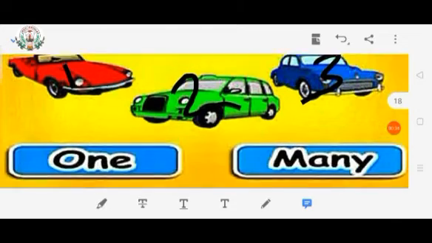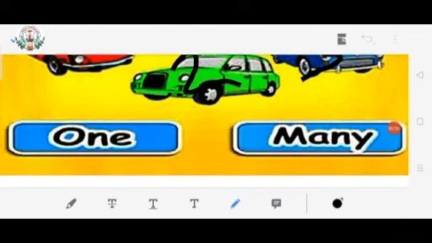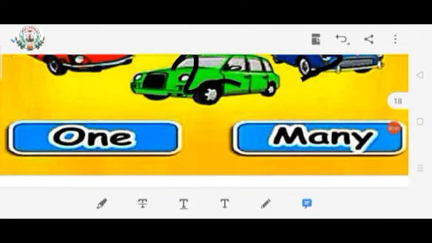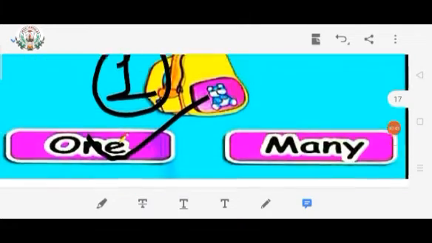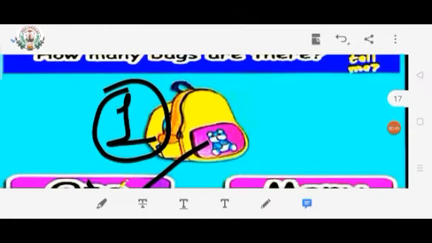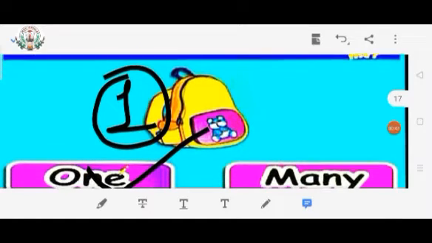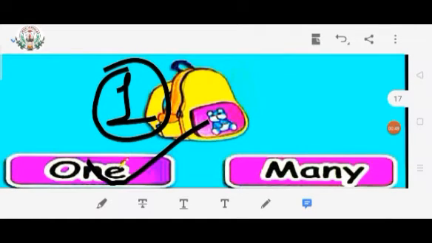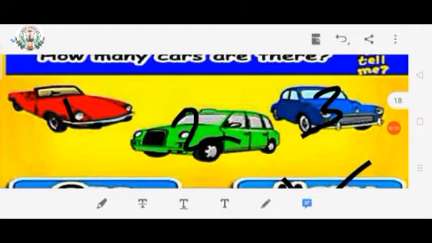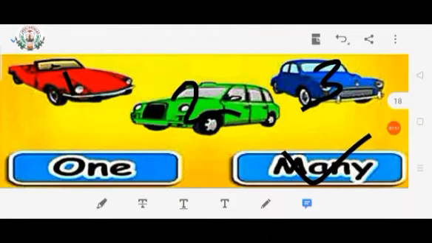So there are many cars. By this explanation, you can understand, my dear children, singular means only 1, and plural means more than 1.